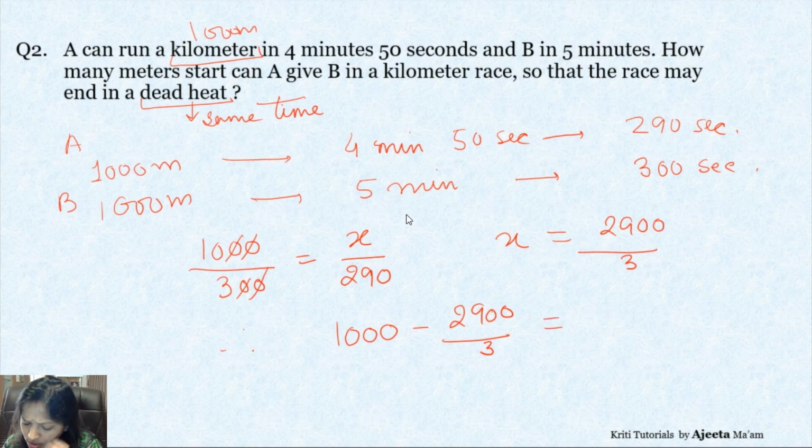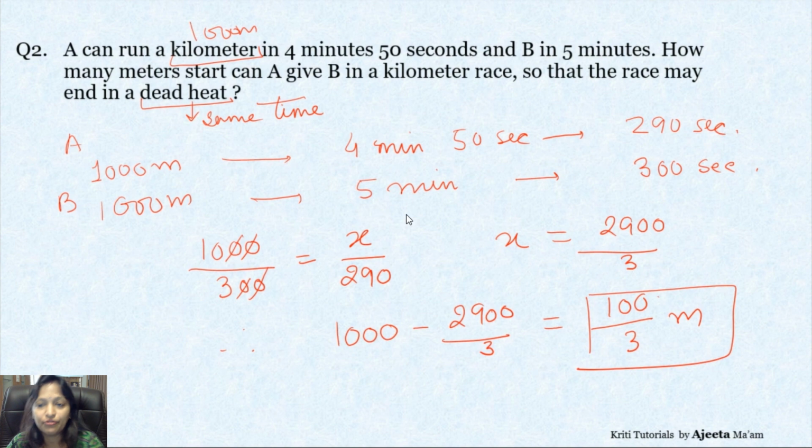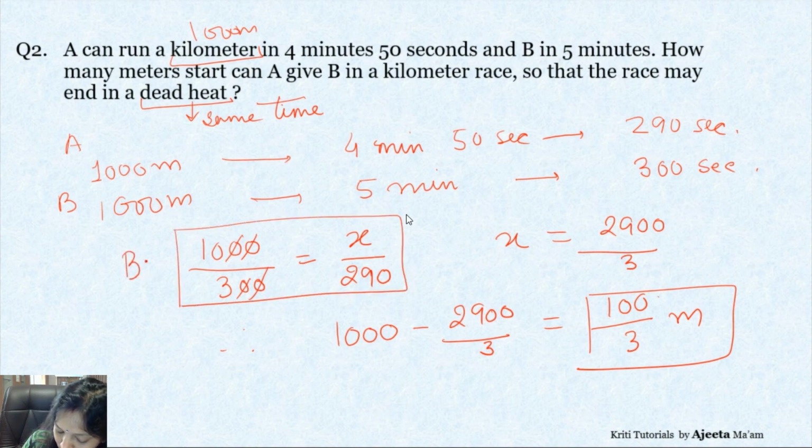So 3000 we will get, minus 29, so we get 100 by 3 meters. So this much start it will give. So if A is this much ahead of B, both of them will reach at the same time. Whose ratio is this? This is for B. Okay, B is going to cover 1000 meters in 300 seconds. So how many meters will it cover in 290 seconds? This is for B, remember.